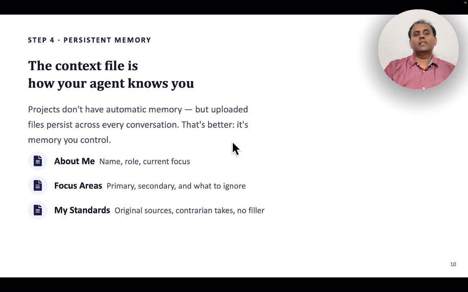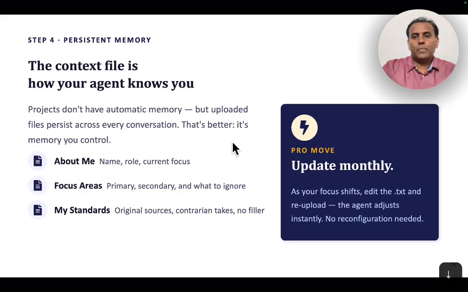Now the second thing is the persistent memory. Here is where the context file comes in. This is how your agent knows you. Projects don't have automatic memory, but an uploaded file persists in every conversation, which is better. So it's a memory you control. This is where you talk about me and focus areas. What are the standards, what is original, contrarian, all these things you are going to specify. You can also update this, because maybe after a month your agent is performing and you want to actually do something else. If focus shifts, edit this and upload, and the agent adjusts. So no configuration, you can always do these things.